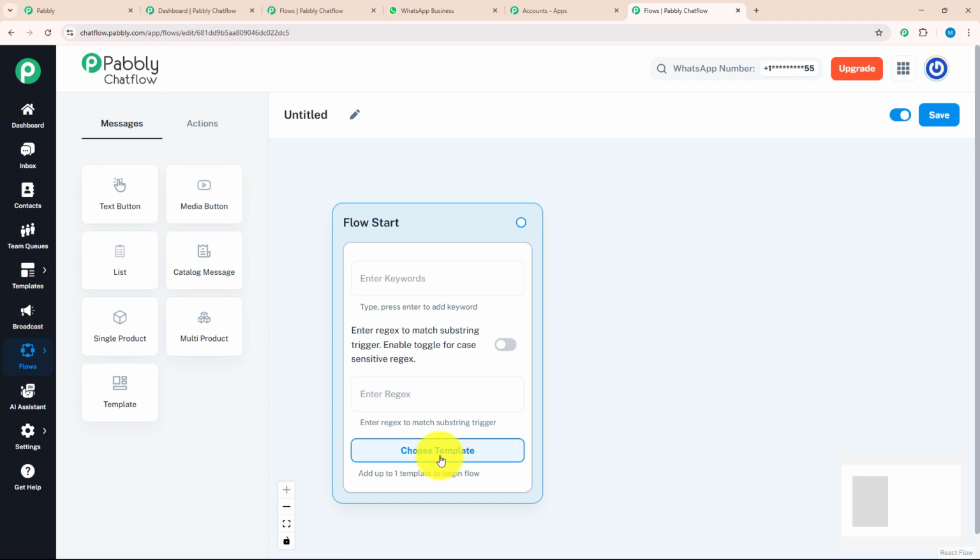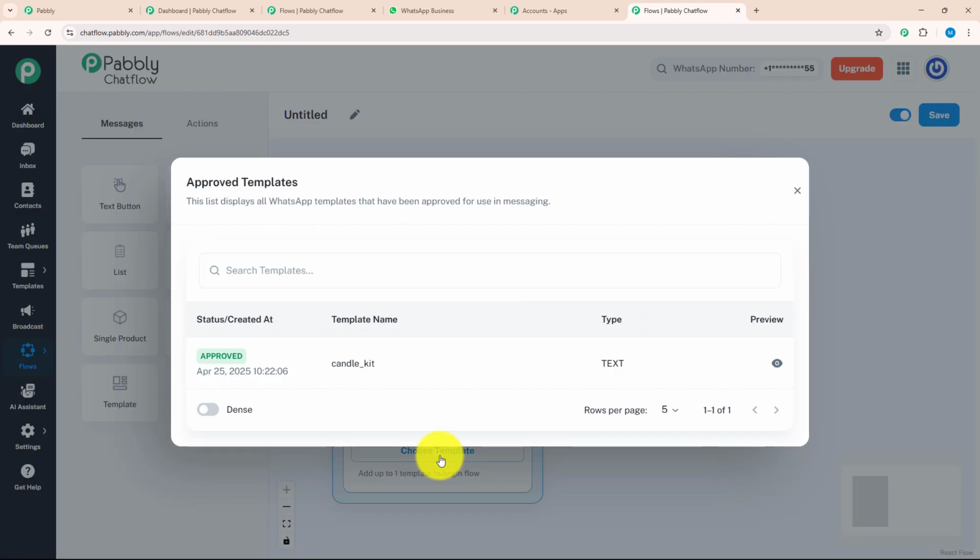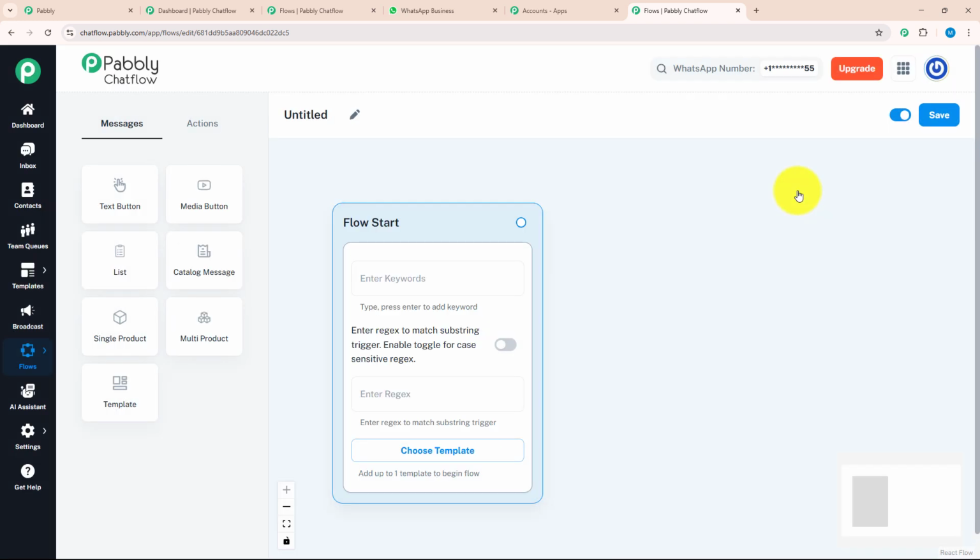Let's see each feature individually. Choose template is the option where you can choose your created template to give a personalized touch to your chat. After that, there is regex. Regex is a regular expression, a special pattern or sequence of characters used to find matches or filter specific text. After that, there is keywords. Keywords are the trigger message that your customer will put while initiating a conversation. As we got to know about each feature, let's get started building this flow.